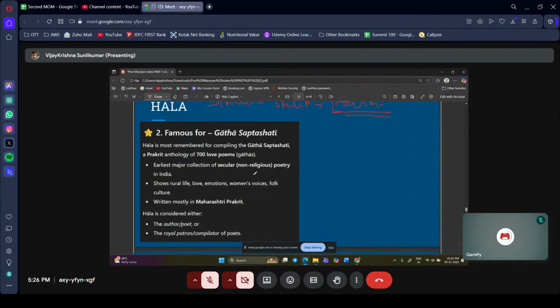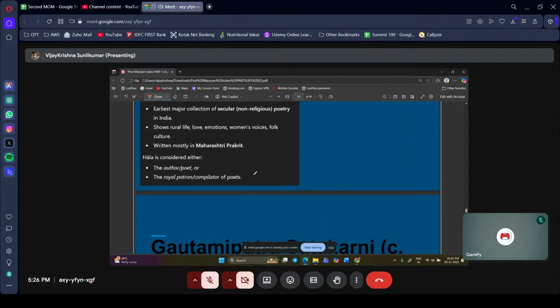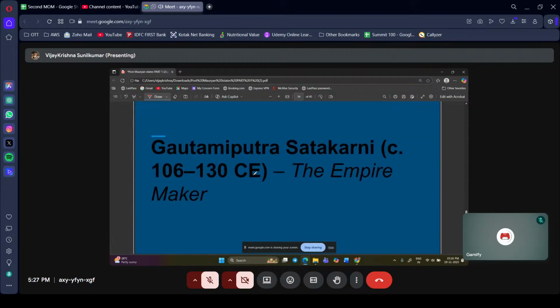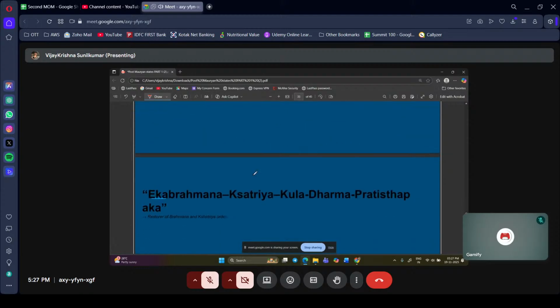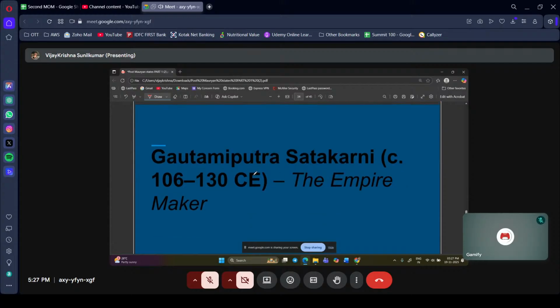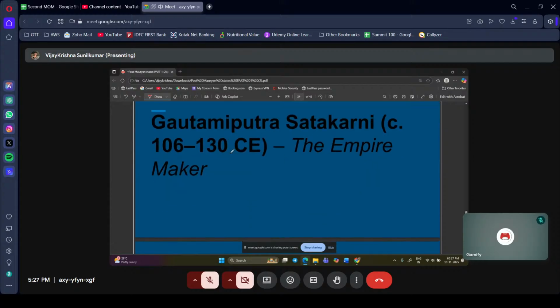Okay, just wait for Hala. We'll just do Gautami Putra Satakarni because he is much more important than Hala. We'll finish it and we can finish the Satavahanas today itself. So, Gautami Putra Satakarni.